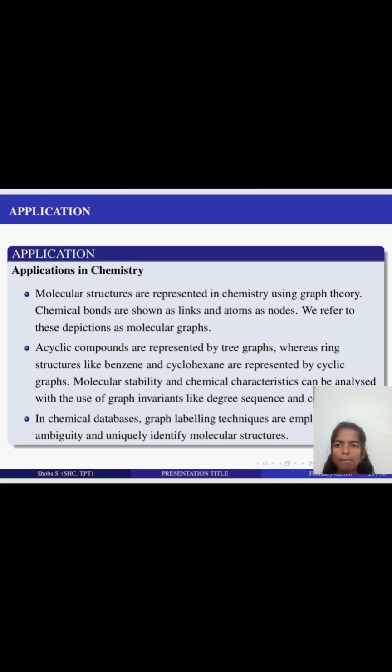Molecular stability and chemical characteristics can be analyzed with the use of graph invariants like degree sequence and connectedness. In chemical databases, graph theory techniques are employed to avoid ambiguity and uniquely identify molecular structures.